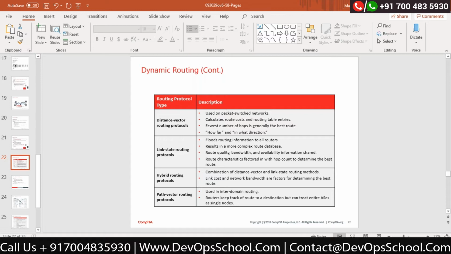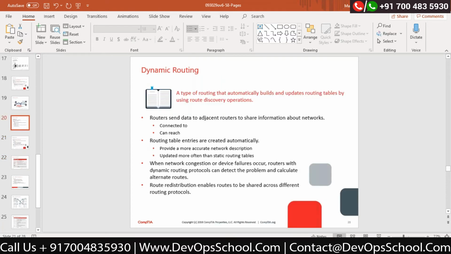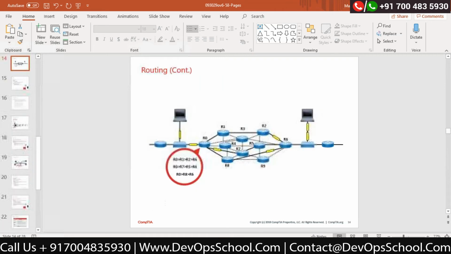That type of protocol is called a distance vector protocol. Now, this is very important to understand. What do you mean by distance vector? Now, a simple example, you can see the diagram over here.